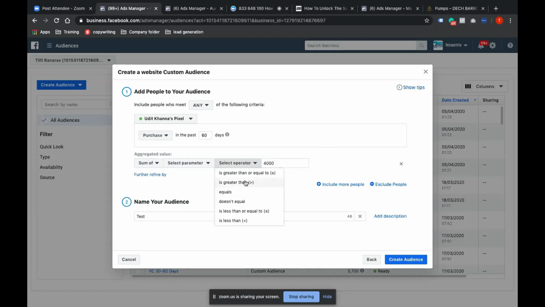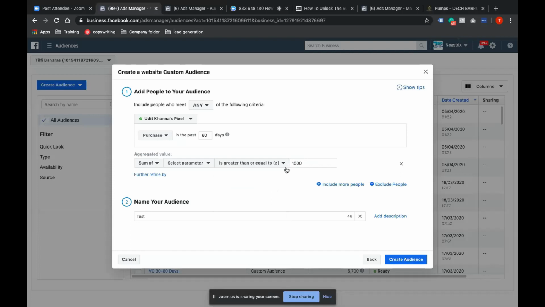With the operator greater than or equal to 4,000, whosoever customer falls in this bracket, the audience will be created, and I can create a lookalike out of it, even if my product varies from 1,000 to 5,000 or 7,000. Similarly, if I want to target a lower bracket, maybe I would add only those who have bought from me within the range value of 1,500 or 2,000.